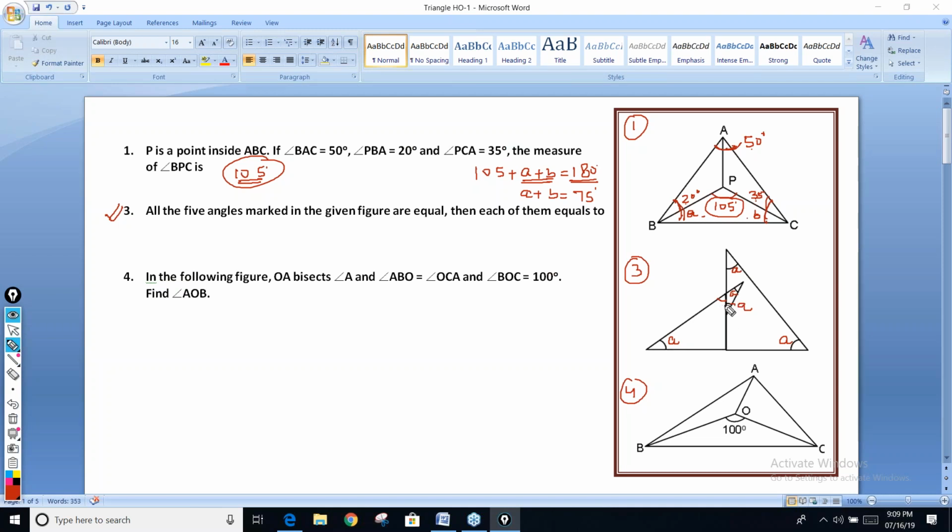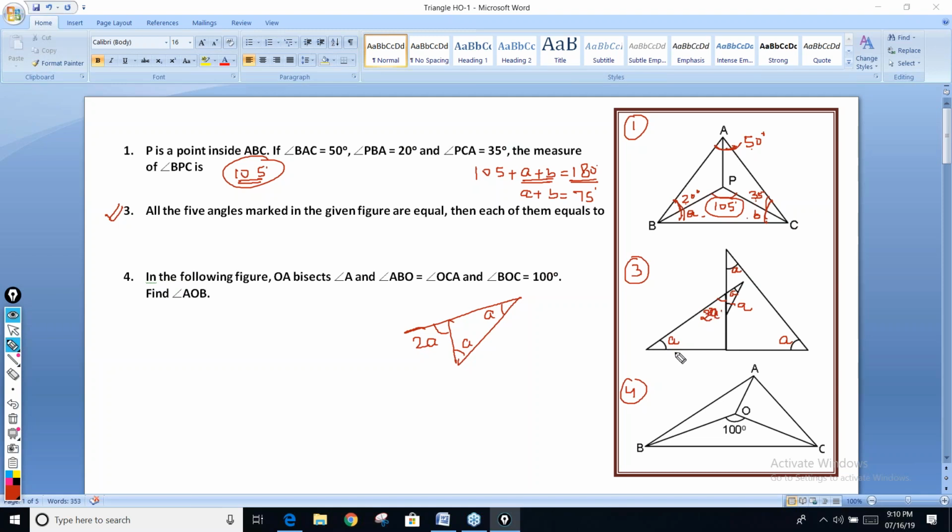This side has been extended. So can you see this is 2A, exterior angle? It was just a single line question. This angle is A, this angle is A, so this angle is clearly 2A, exterior angle.